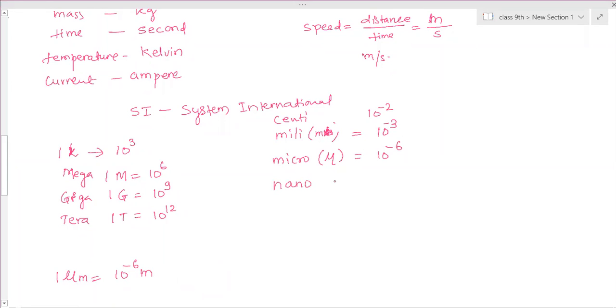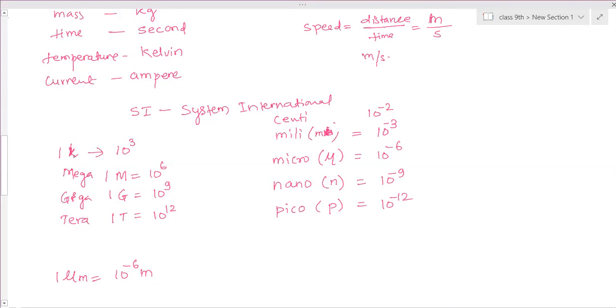Then next is nano. It is denoted by small n, 10 to the power minus 9. Pico, that is p, it is denoted by 10 to the power minus 12. So these are the smaller units. What about deca and hecta?